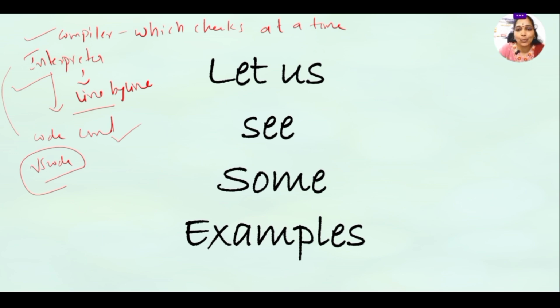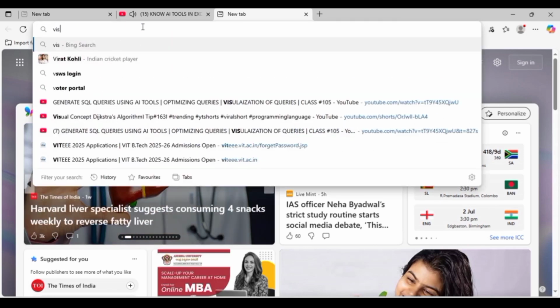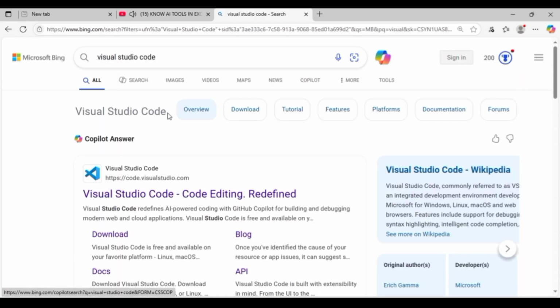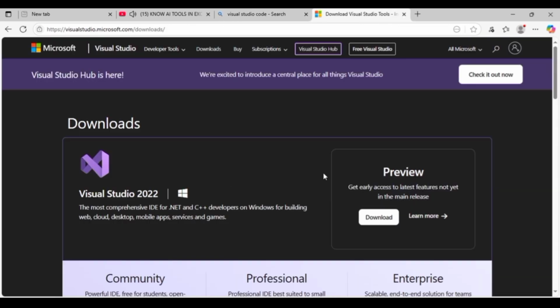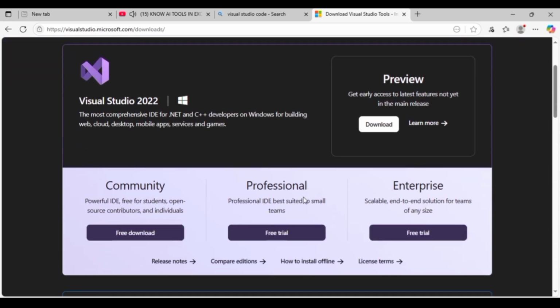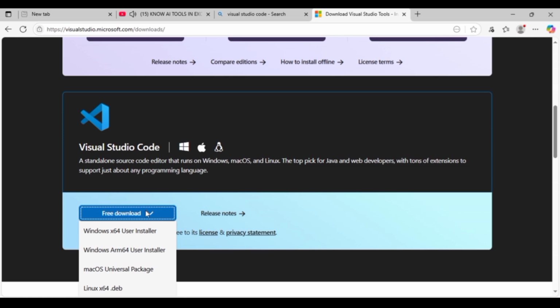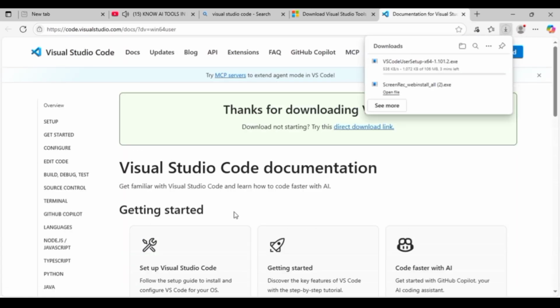Okay. Let us start writing programs in Python. First, let us learn how to install Visual Studio Code. It's very simple. Google Visual Studio Code, click on the official website, and simply download. While downloading, observe that you are downloading the executable file, a file name ending in .exe. So now download the executable file.